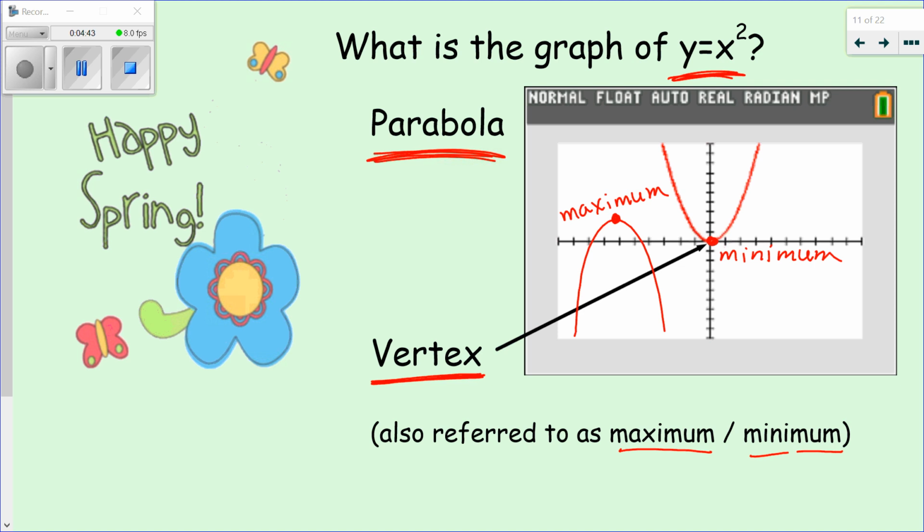In our y equals x squared function, our basic parent, we call it a parent function. y equals x squared is a parent function. Your vertex is always going to be at 0, 0.